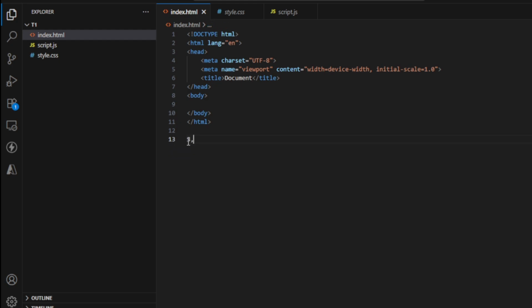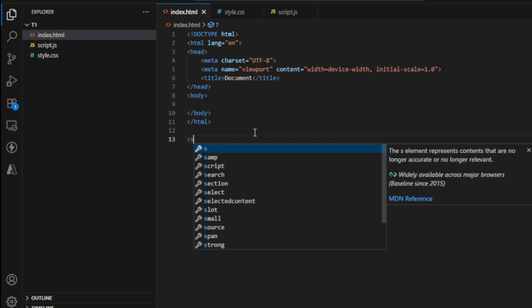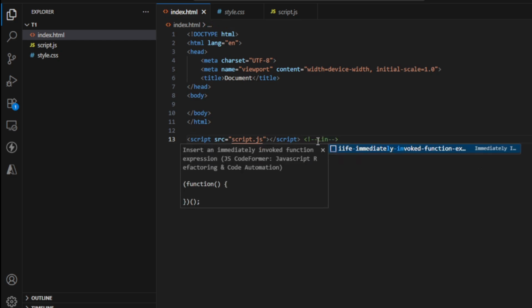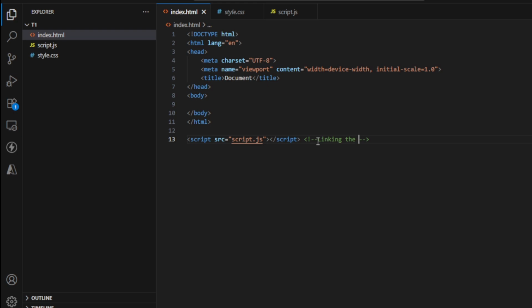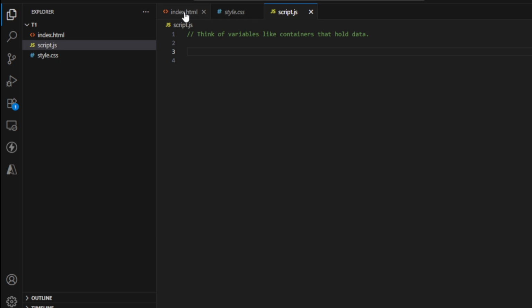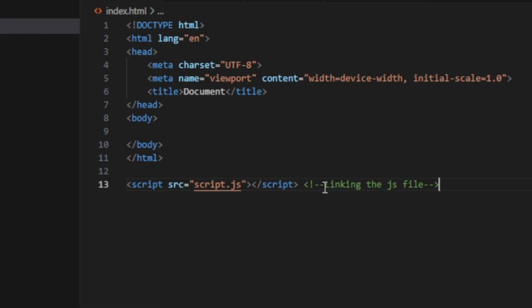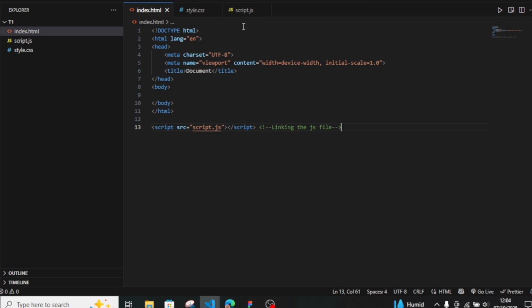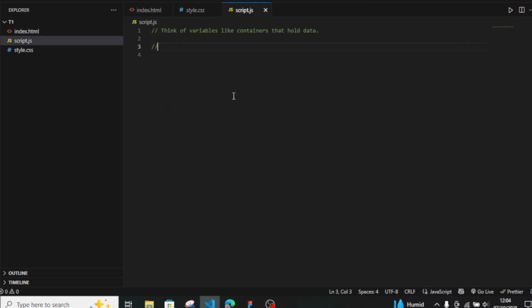Before we do that, let me quickly show you how you can easily link your JavaScript files inside an HTML file. It will be helpful for future purposes because we will be writing JavaScript programs in separate script.js files, which you can see on my screen. I've already created it. If you haven't already, just create it like that. To link a script file, just type script src script.js and make sure to close the script tag.